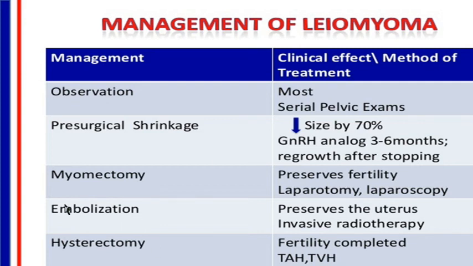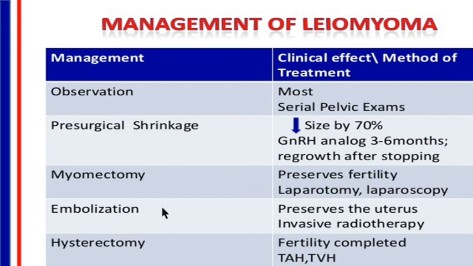In the surgical management, we have myomectomy and hysterectomy. Myomectomy means removal of the fibroid only, preserving the uterus, and thus it preserves fertility, and there are various modalities of doing myomectomy. Then we can do hysterectomies with various modalities, and of course it is a definitive treatment and it is usually done for those whose fertility is complete.